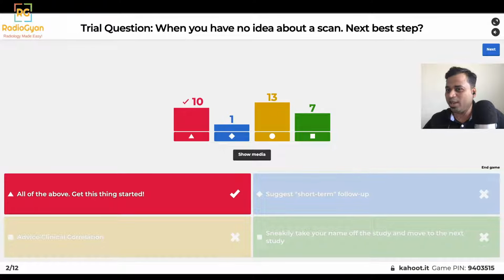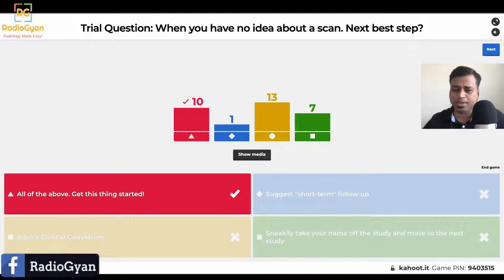Hopefully now you're well acquainted with how this works, and the questions from now on will have points, so make sure that you participate. How this works is that the faster you answer the question, the more points you get. For example, if a question has 1,000 points and you answer it within the first 5 or 10 seconds, you'll get more points versus somebody who answers in the last few seconds.